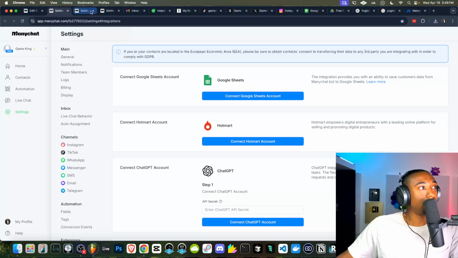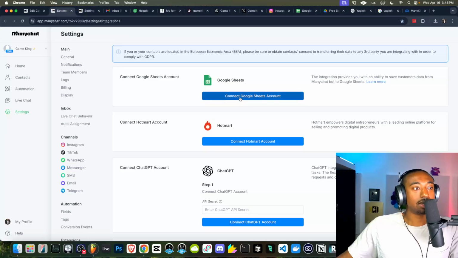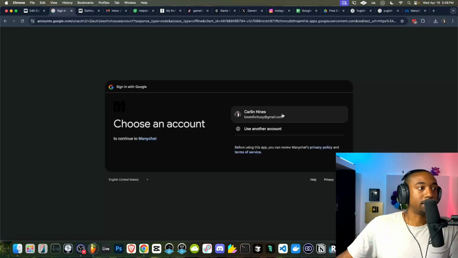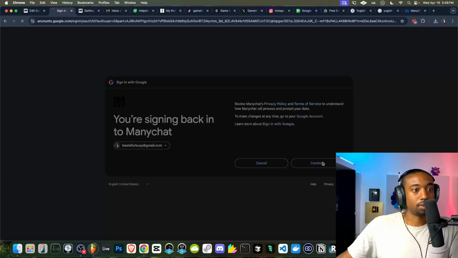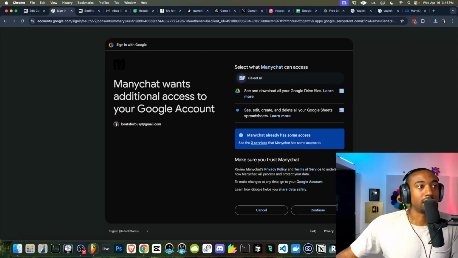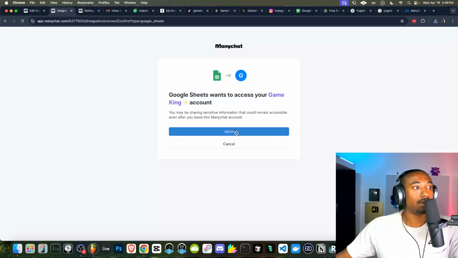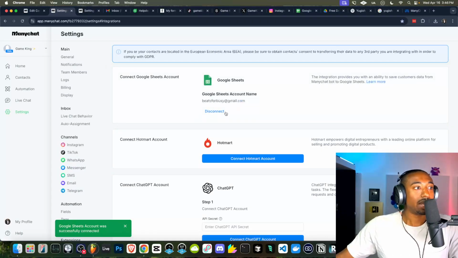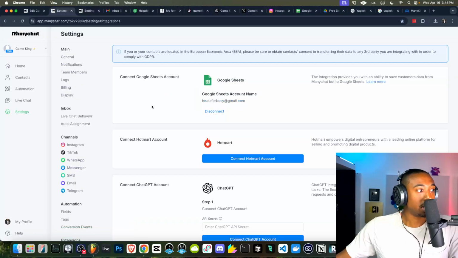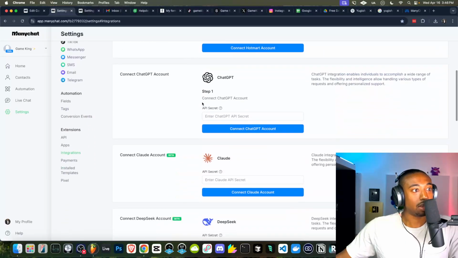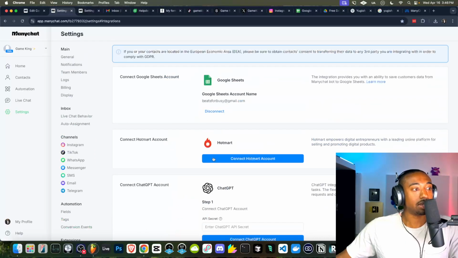Now from this point, we need to connect our Google Sheets. So let's go here, and this is going to ask you to log into your Google account. And we're just going to give it access to whatever it needs to do. Hit allow. So now we have this as a component that we can use in our automations. Okay, the same thing with ChatGPT, etc. You can use these in your components.